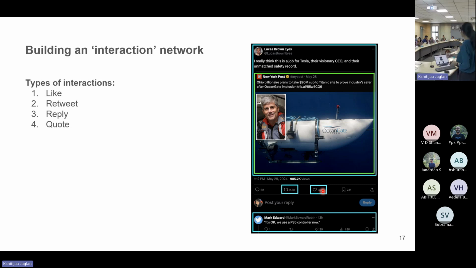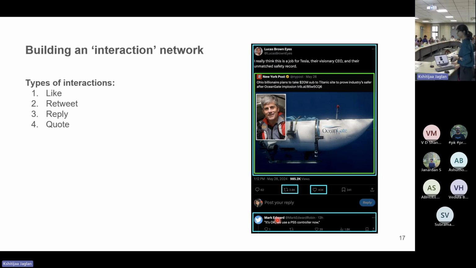The retweet icon means that the post will be shared on your followers' timeline, and it will also have a label that your username retweeted the post. So you're not really sharing any thoughts with that post, it's just the same thing being propagated again. Then reply is just replying to that main post. In this case, this person called Mark Edward is replying to the post by Lucas Brown Eyes. So I hope that is clear.